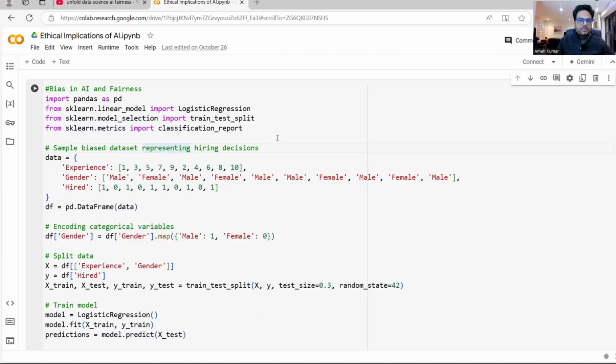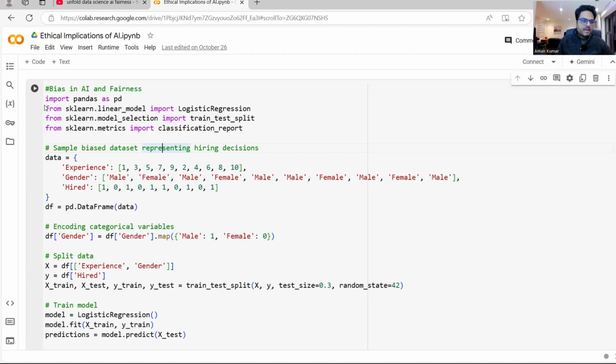If you go to Google and search trending topics in AI, you are going to get this. You are going to see regulation and ethics. In this video, we are going to understand ethical considerations in AI using some real world examples. Let's see that. So what we are going to do is we are going to take some examples and try to understand the ethical implications in AI through those examples.